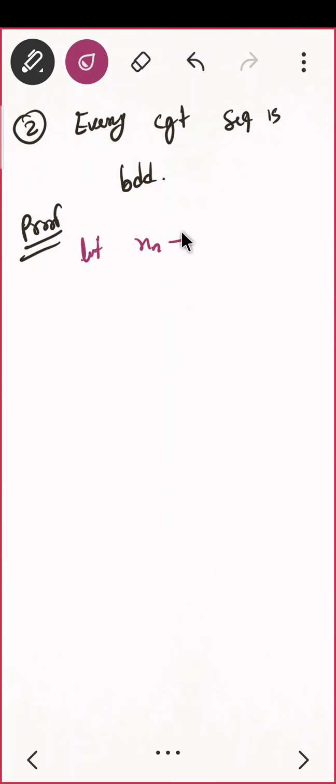Let xn converge to x. Can somebody tell me the definition? What is the definition of xn converging to x? It is the epsilon-N definition.